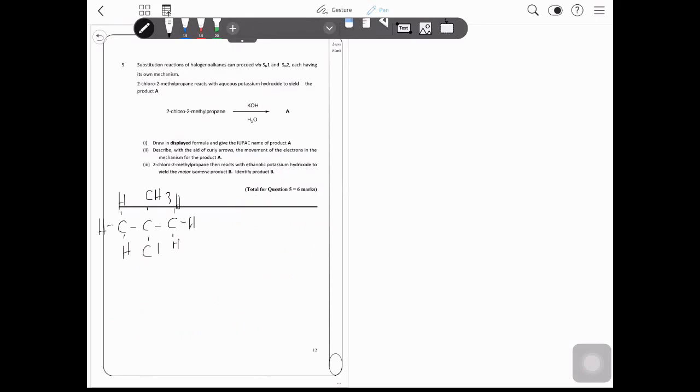The next one, 2-chloro-2-methylpropane then reacts with ethanolic potassium hydroxide to yield the major isomeric product B. Identify product B. A halogenoalkane will react with alcoholic alkali. It will undergo an elimination reaction where it will produce an alkene. So the double bond could fall here or it could fall here. But anyhow, wherever the double bond is situated, whether on the left hand side or the right hand side, it will yield the same product. Product B is 2-methylprop-1-ene.